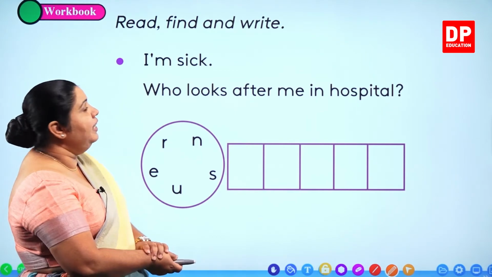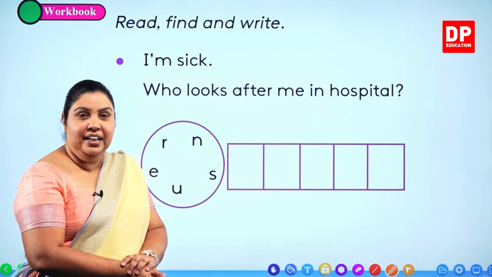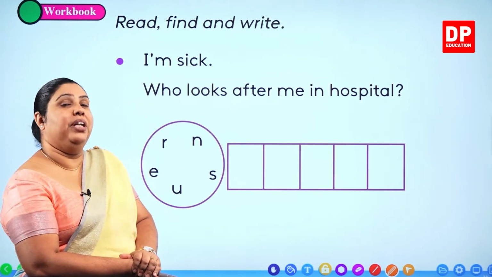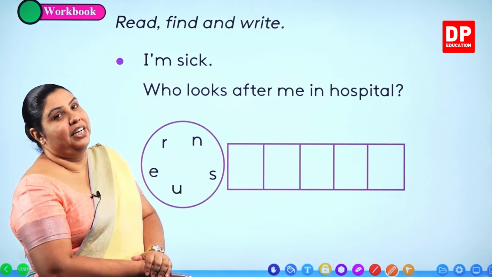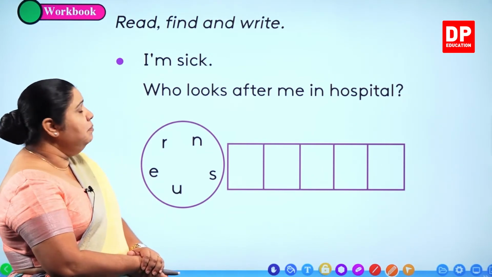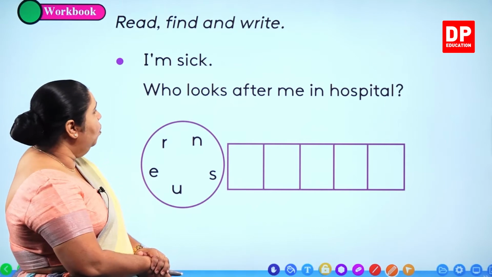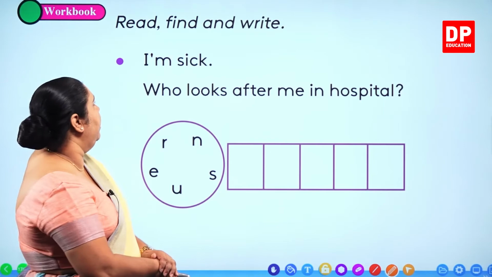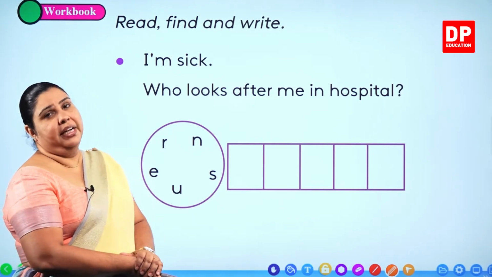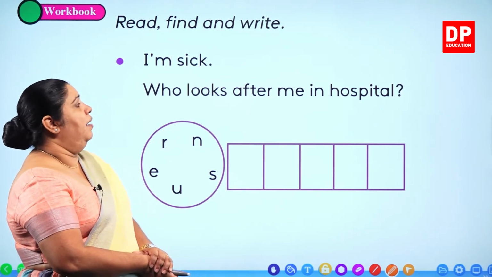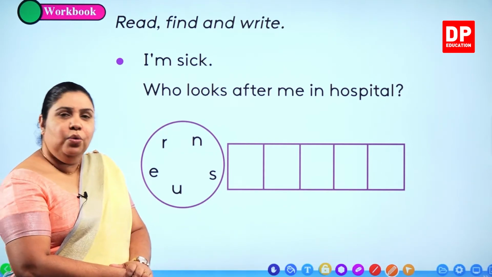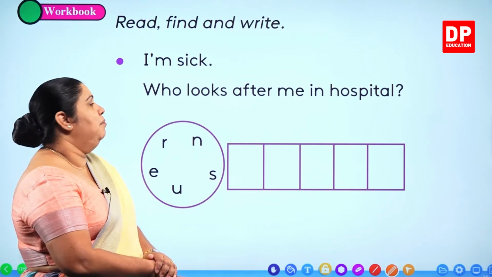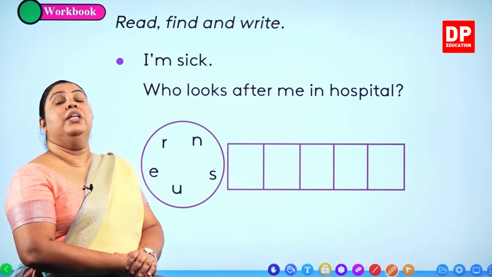Read, find and write. Okay, first you have to read, then you have to find and then you have to write. I'm sick. Who looks after me in hospital? ඔන්න පුතේ පළවෙනි එක. I'm sick. මට සනීප නෑ. Who looks after me in hospital? කවුද මාව ඉස්පිරිතාලෙදි බලාගන්නේ?